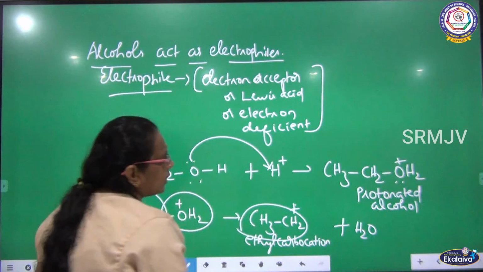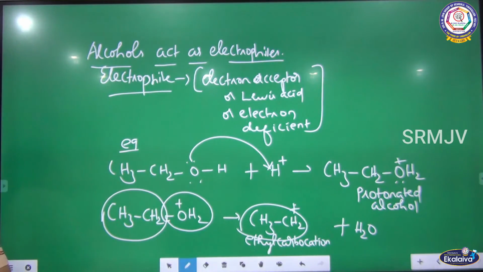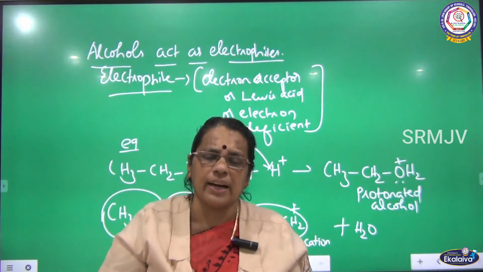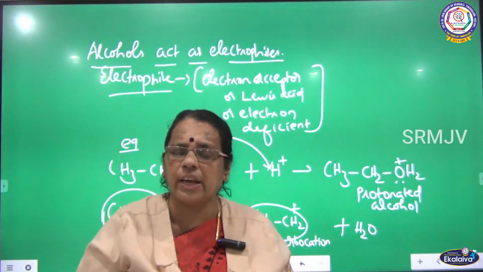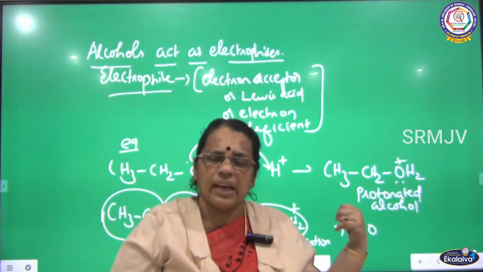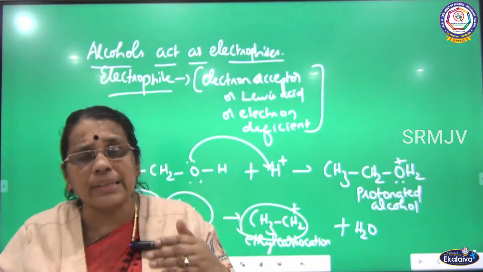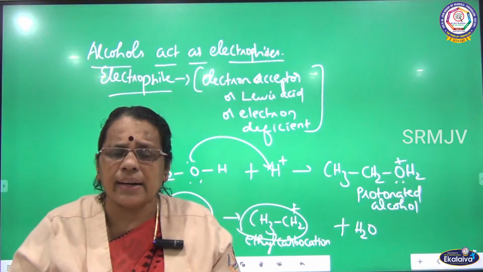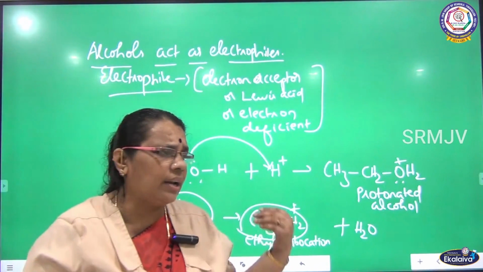Carbon having a positive charge. See here, in the first case I told you alcohols are nucleophiles, electron donors. I gave one example. Now here I am going to prove that alcohols are electrophiles also. What are electrophiles? Lewis acids, electron acceptors or electron deficient species.